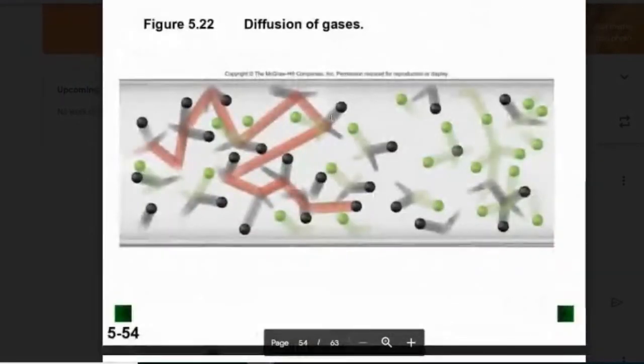And here we show diffusion. Diffusion is a little bit different than effusion, because diffusion means you have a bottle of perfume, you open up the bottle, and you let the gas spread out slowly through the room. Unlike effusion,